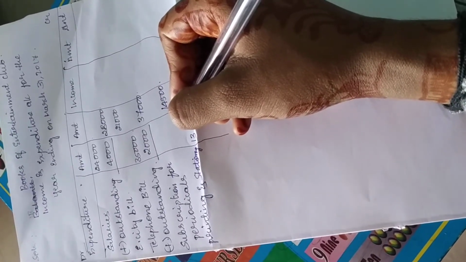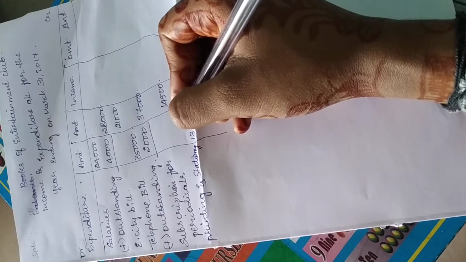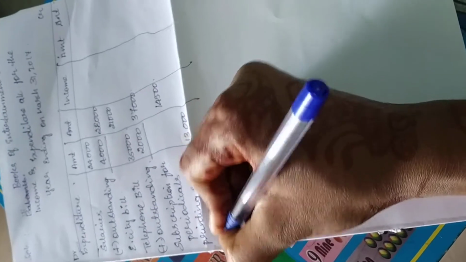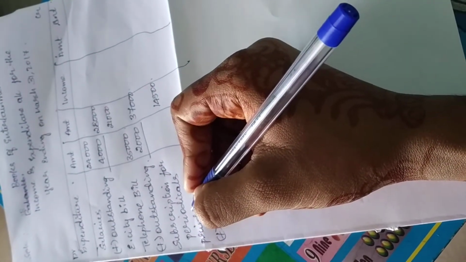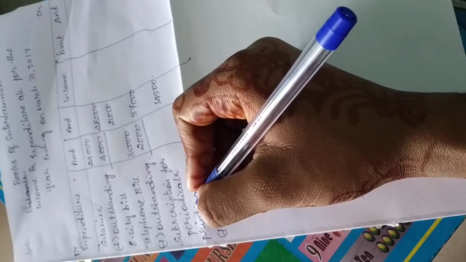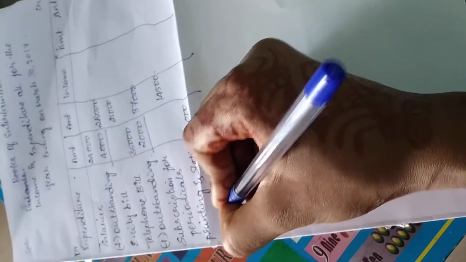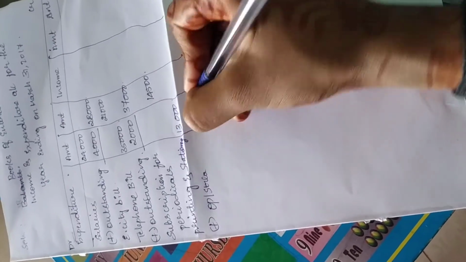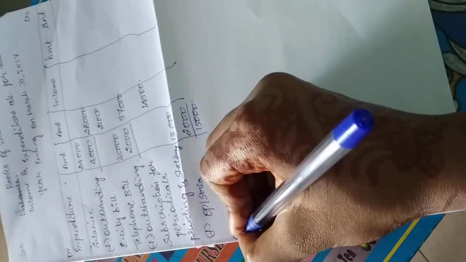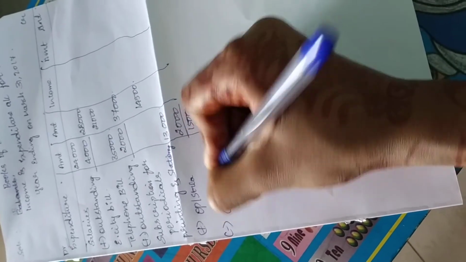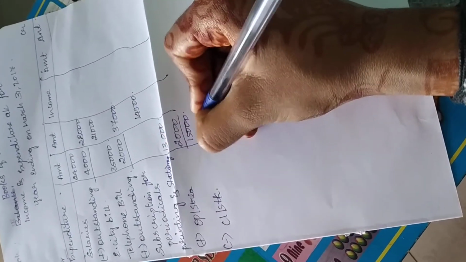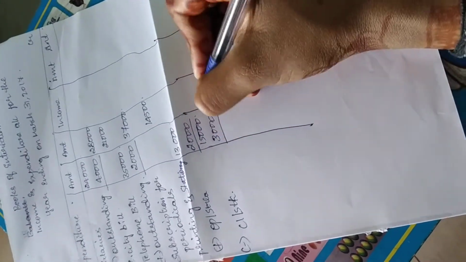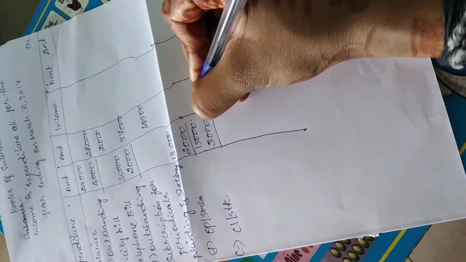See, the fifth additional information they have given as opening stock of printing and stationery rupees 2,000 and closing stock of printing and stationery is rupees 3,000 for the year. So we have to add the opening stock of rupees 2,000. It comes to 15,000 and then minus the closing stock. We have to add the opening stock and we have to deduct the closing stock. So the closing stock is 3,000. So 15,000 minus 3,000 is 12,000.